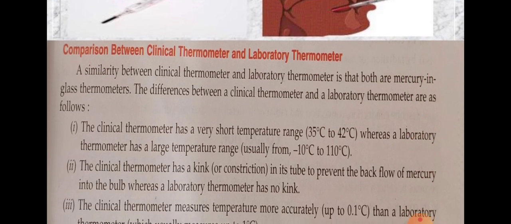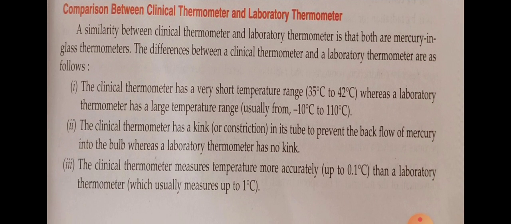Understood? This is about the clinical thermometer and laboratory thermometer. Understood? Both these thermometers. And now the similarity between the clinical thermometer and the laboratory thermometer is that both are mercury glass thermometers. Both have mercury in the front, which is called the bulb.